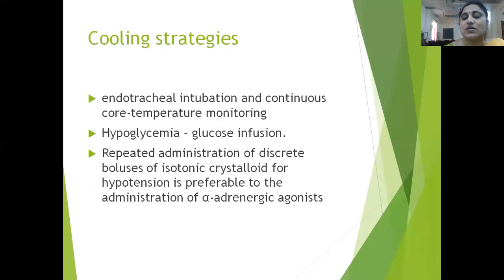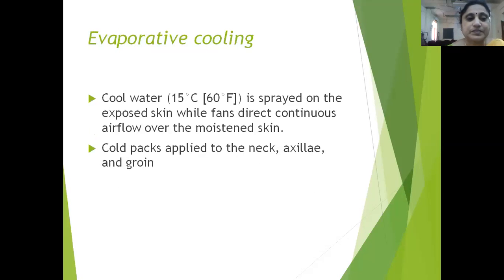So you have to do cooling strategies for both classic and exertional heat strokes. You have to intubate the patient, endotracheal intubation is done, and the continuous core temperature is monitored. Hypoglycemia can be corrected with glucose infusion, and isotonic crystalloids have to be given for hypotension. You give more of isotonic fluids as compared with alpha adrenergic agonists. Dopamine and all are not advised. The IV fluids, IV boluses are more useful.